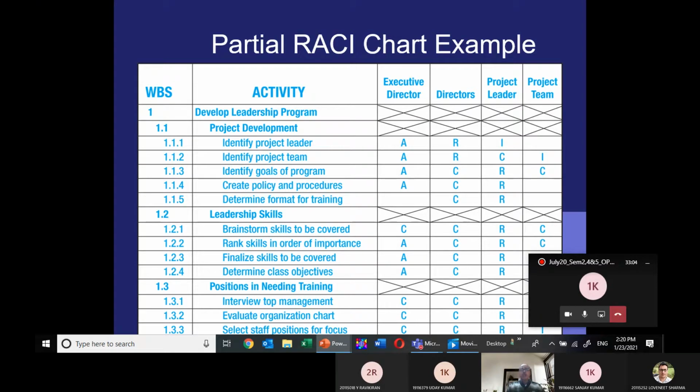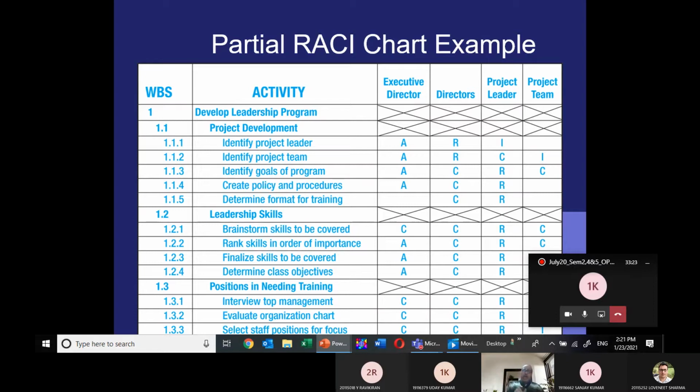And here you see the resource person names on the top: executive directors, project leader, and project team.